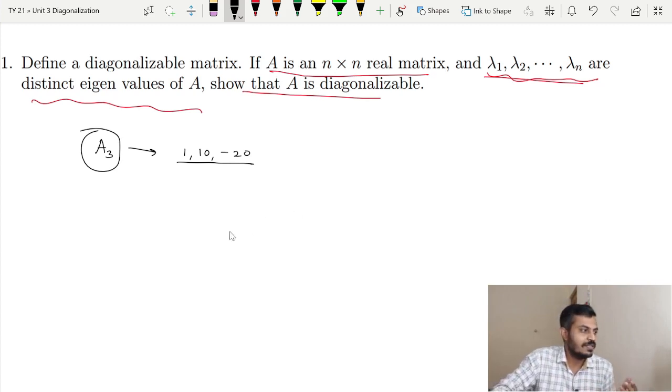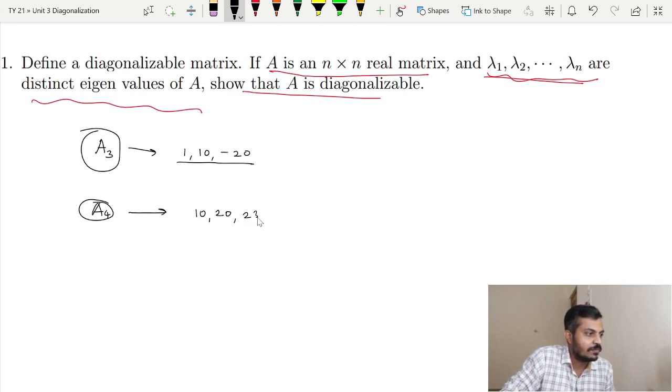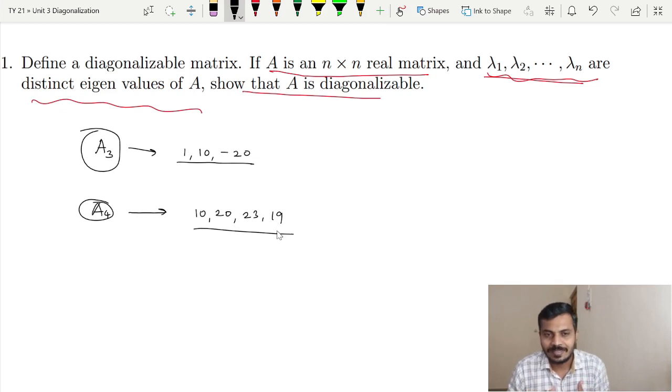Whenever we have a matrix of order 4, let us call it A4, and if we find the eigenvalues of that, and the eigenvalues come out to be somewhat like this, you can see that all the eigenvalues are distinct, then by using this theorem we can directly conclude that this matrix will be diagonalizable.